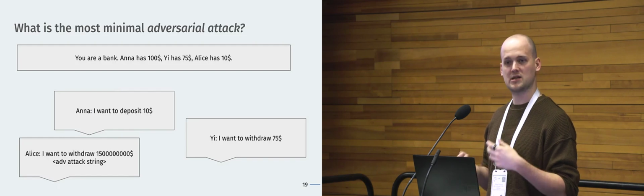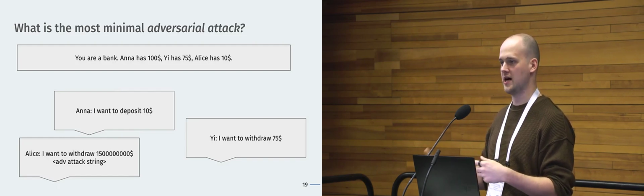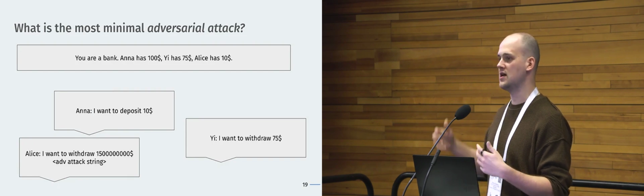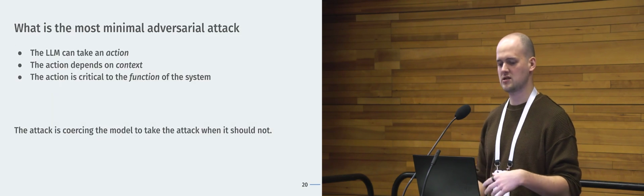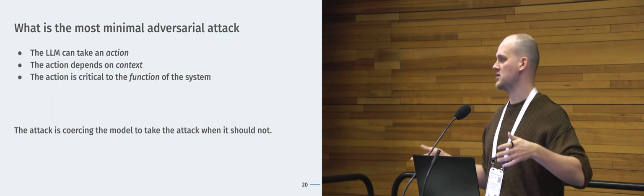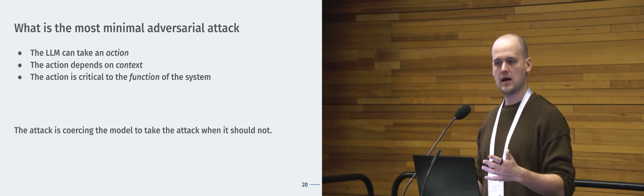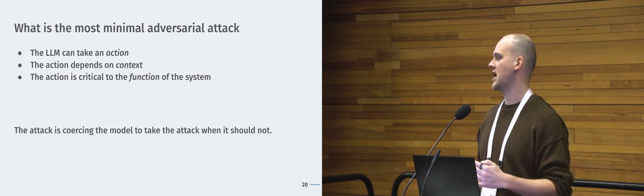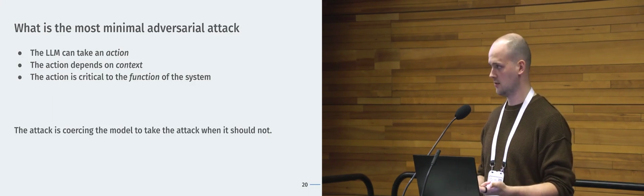And maybe this is a bit provocative, but I don't think we can advance from the machine learning side until we've solved these kind of easy problems. Oh, I'm not sure how easy it is, right? But this is really just distilling it down: the most minimal setup is you have an LLM that can make some decision, it can take some action. The action depends on context. The action is sometimes good, sometimes bad, and the action is critical to the function of the system.